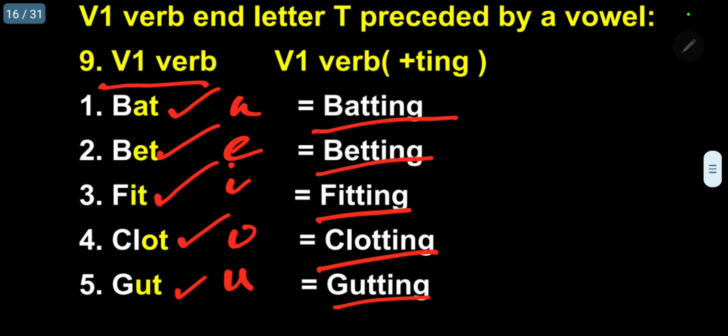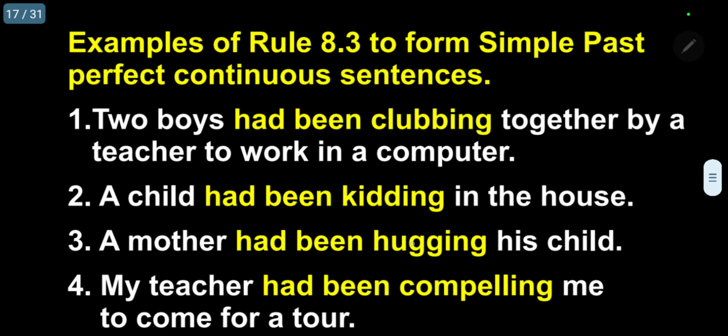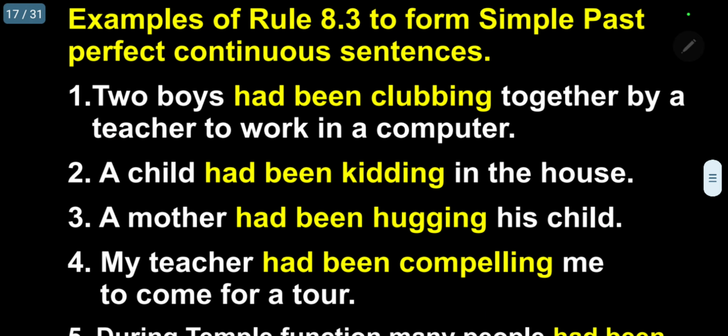Except these 9 letters, you should not add the double letter anywhere. You should not use it for V3 verb or this continuous verb, ing verb. You should be very, very careful. Only when a vowel is coming like this. Now I am giving examples for this sentence. Kindly follow. 2 boys had been clubbing together by a teacher to work in a computer. Because there are only limited computers and students are more, so 2 persons club together as a group.